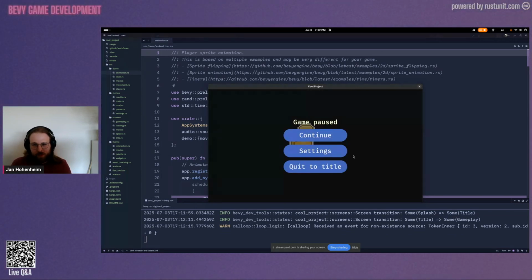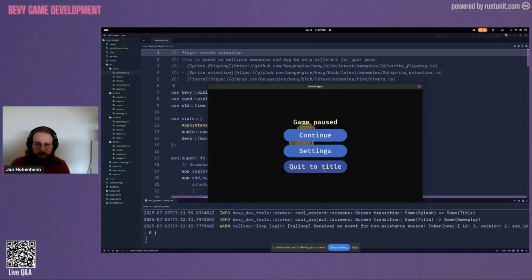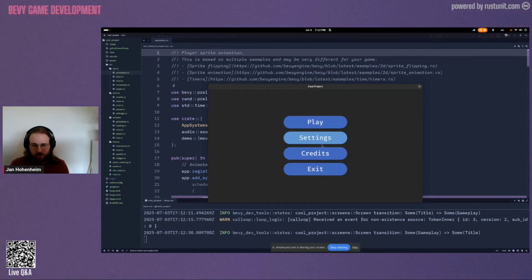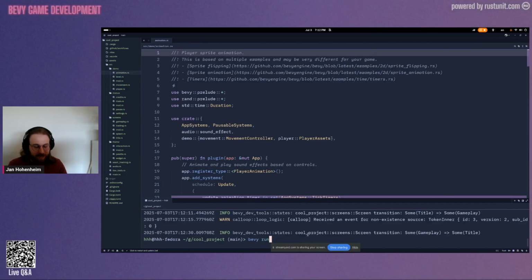Another thing that we have is a pause menu with settings where you can drop in all of your settings. This is super important for accessibility. And you can quit to the title, restart the game, whatnot. All right. You might have just seen that I entered bevy run, and probably you're a bit puzzled why I didn't just do cargo run. Well, the reason is that with bevy run, I can pass in the web argument.